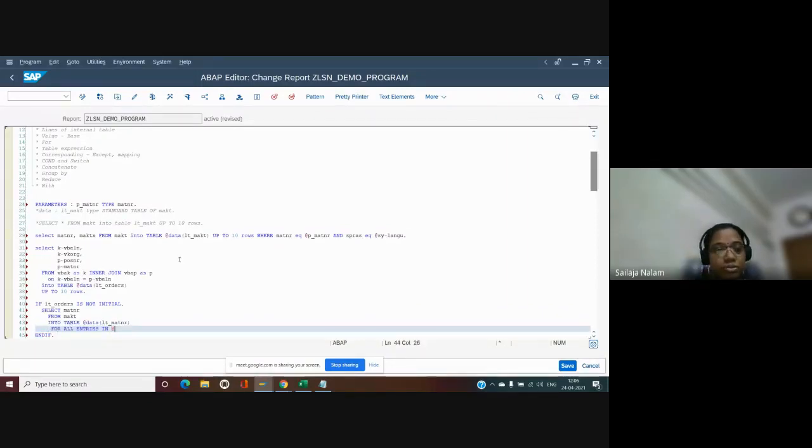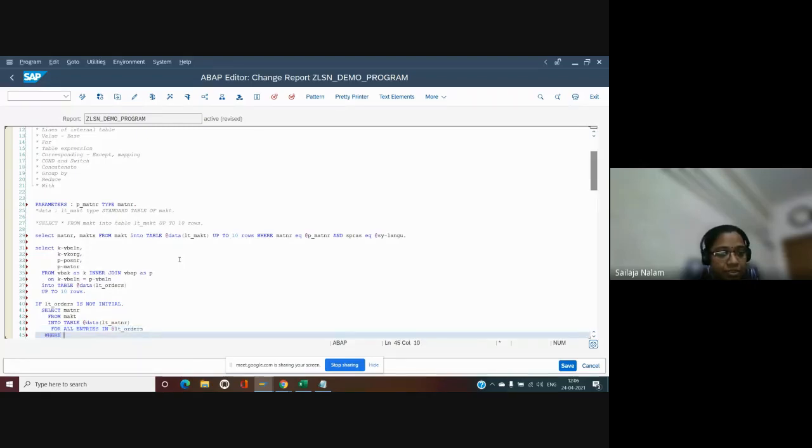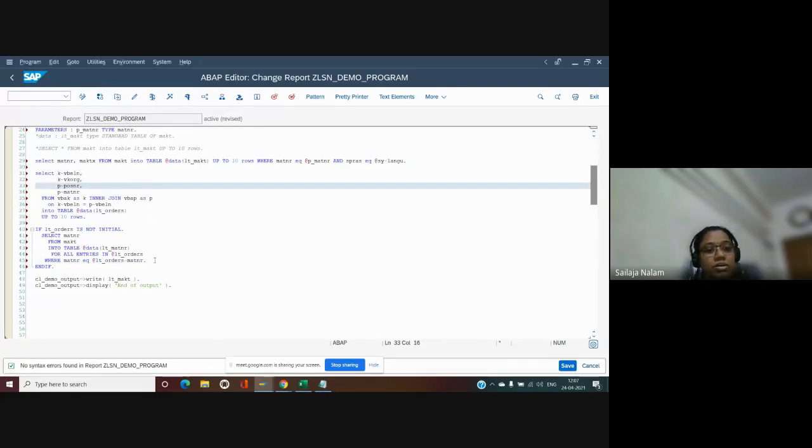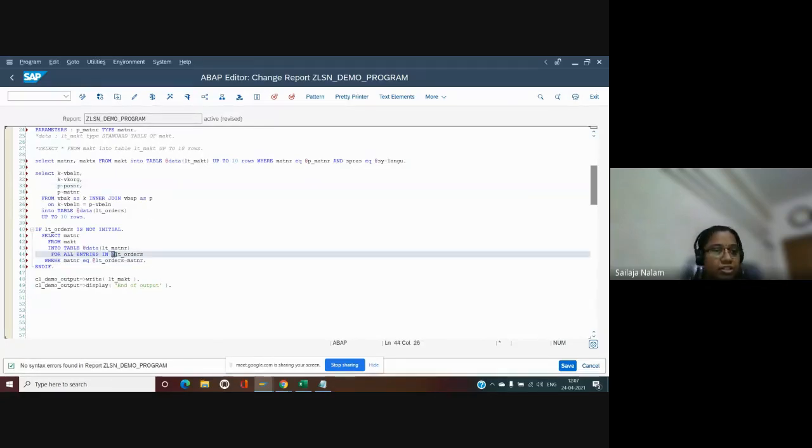Here also we need to give @, where matnr equal to @lt_orders-matnr. This is how we go with inline declarations in case of inner join or joins or with for all entries. The only change here is we need to have the @ even before the internal table.